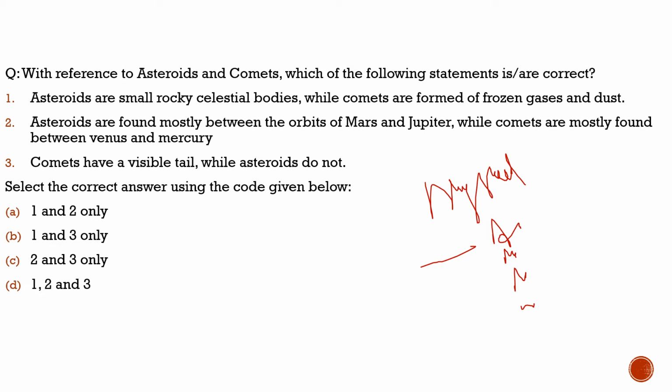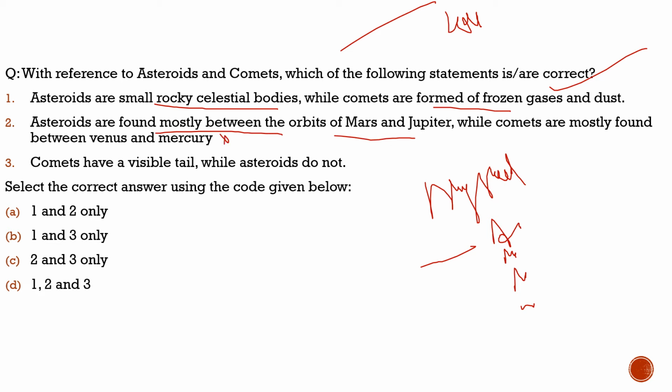Basically, this question was asked in 2011. So let's see what was asked then. Here the question says, with reference to asteroids and comets, which of the following statements are correct? First statement, asteroids are small rocky celestial bodies while comets are formed of frozen gases and dust. 100% correct, nothing wrong with this statement. Second statement, asteroids are found mostly between the orbits of Mars and Jupiter. We know that, correct. While comets are mostly found between Venus and Mercury.